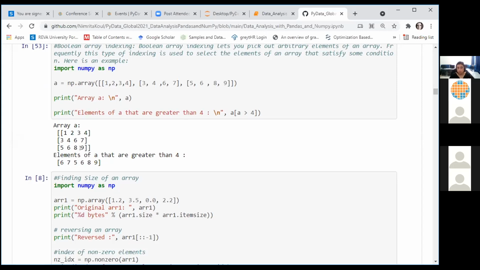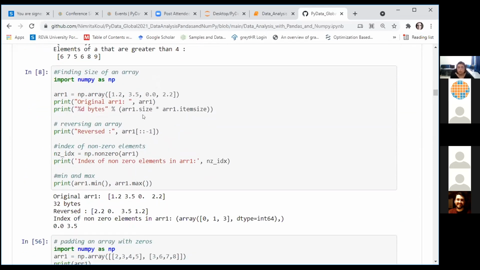We have this as our original array. Then I'm trying to find out all the elements which are greater than 4. So effectively, the result contains only those values which are greater than 4. This is a simple and short way of applying Boolean operations on your array, finding the elements which satisfy certain conditions.